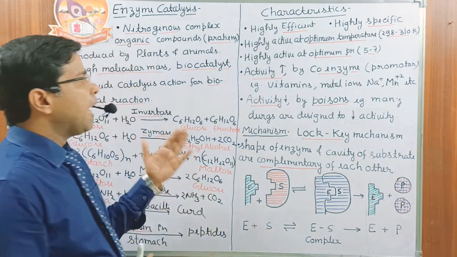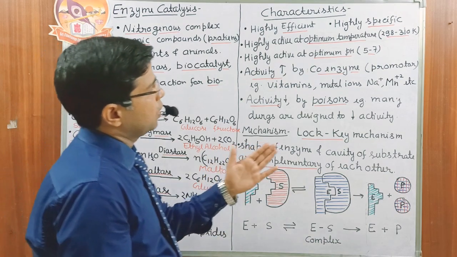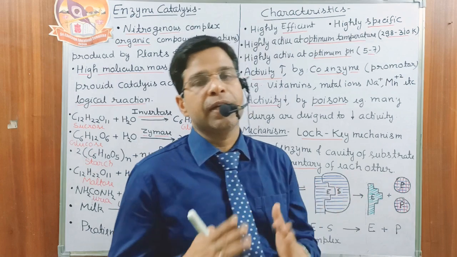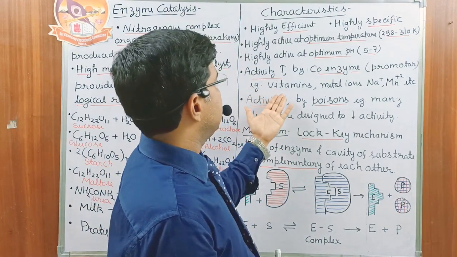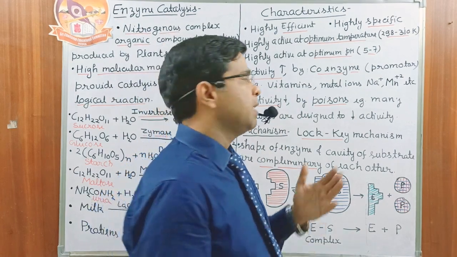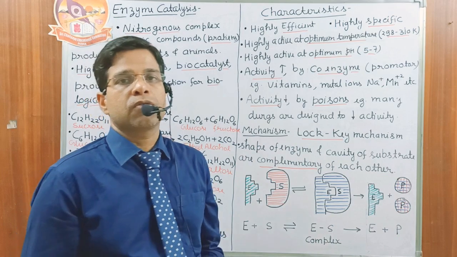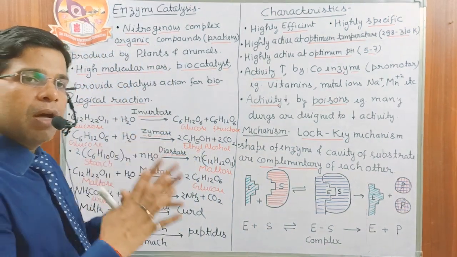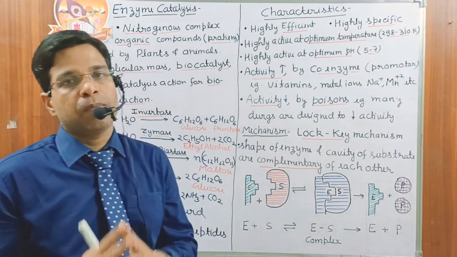Next one is that the activity is increased by substances called coenzymes. Like in the last case we had the promoter, here the promoters are called coenzymes. Coenzymes are vitamins, and sometimes they are metal ions like Na+, Mn2+, cobalt and copper, etc. Like last time we had the poisons, similarly this time we also have poisons.